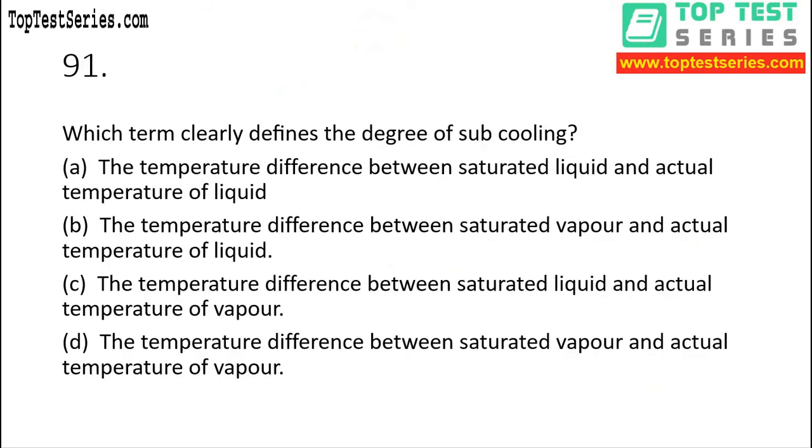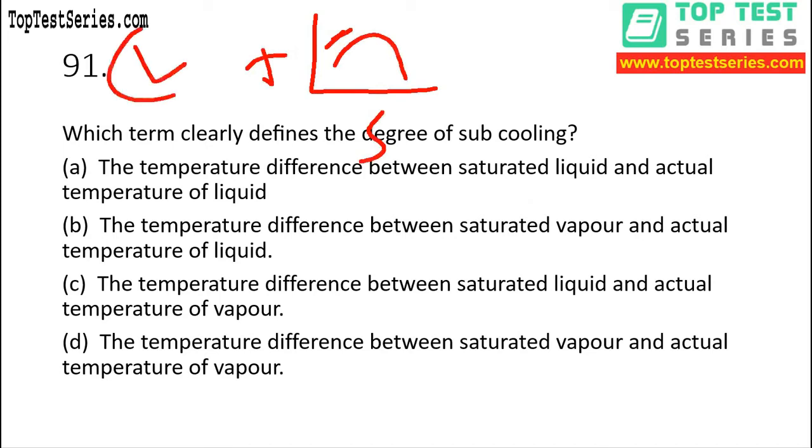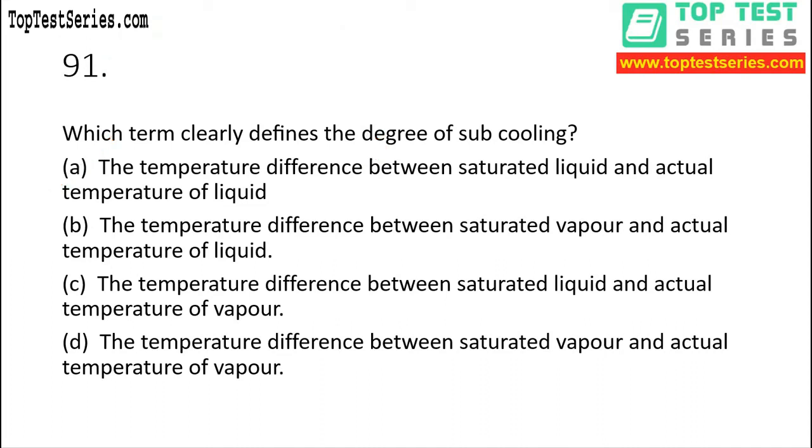Now let's move to question number 91. Which term clearly defines the degree of subcooling? For understanding this question, you need to understand the TS diagram. This is the saturation curve. Here the subcooling region is there. In the subcooling region, there is only liquid. So just find out in which option we have given only liquid. There is only one option, as I can see, that is option A, where you will see only liquid, because it is talking about the subcooling region. The rest of the other things you don't need to see. Always try to use some trick to solve the question.